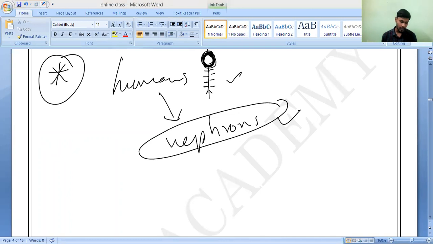For example, 1 million nephrons taken together form the excretory organ of human beings called the kidneys. So the kidney, or any kind of excretory organ, is made up of these nephrons, which are involved in the functioning of the excretory unit. Kidneys are among the most important excretory organs of human beings, which filter the urine and carry out dialysis of blood.